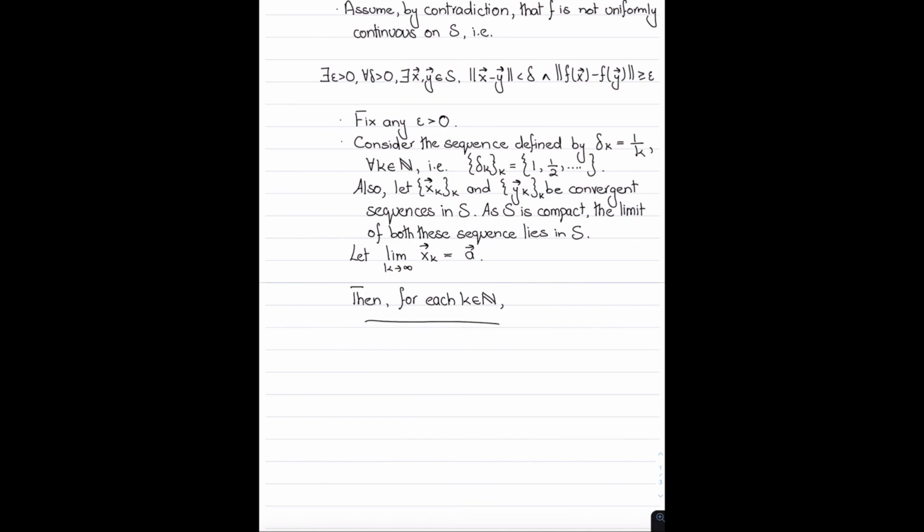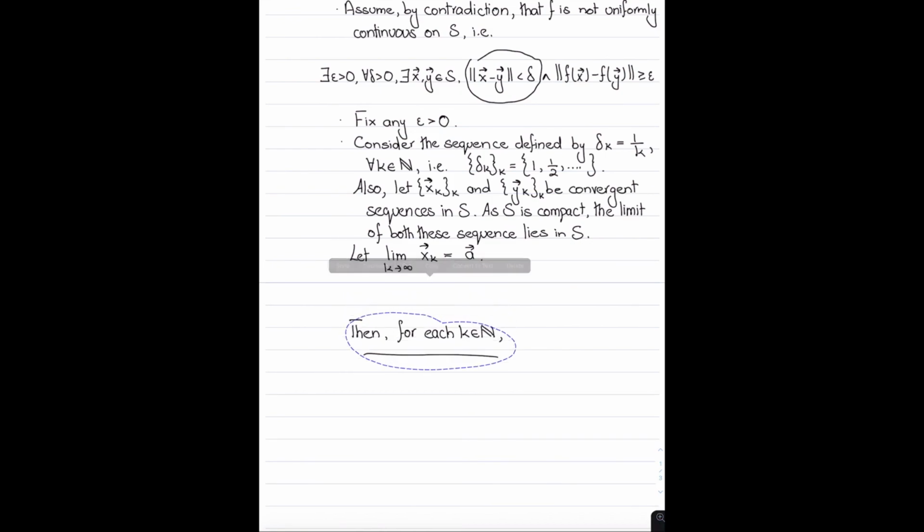So here's the idea now. What I'm saying is for each k in N, this condition is satisfied. What we know is that the norm of x minus y will always be less than delta. Now, there is one thing I should have stated before, so let me just go back to that real quick.